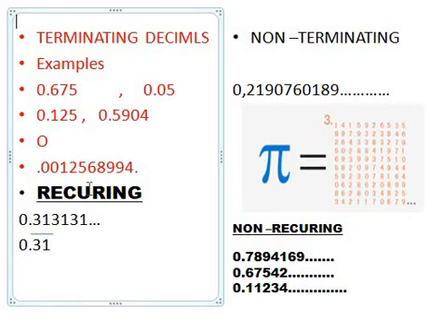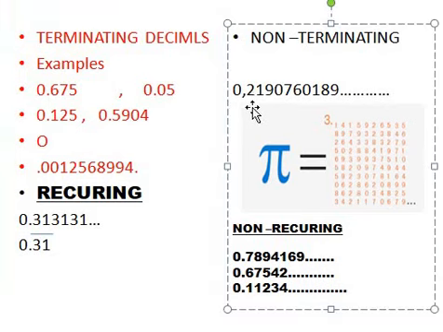We have three numbers after the decimal, two numbers after the decimal, four numbers after the decimal. But non-terminating means that the number is going on continuously after the decimal and it's not stopping.